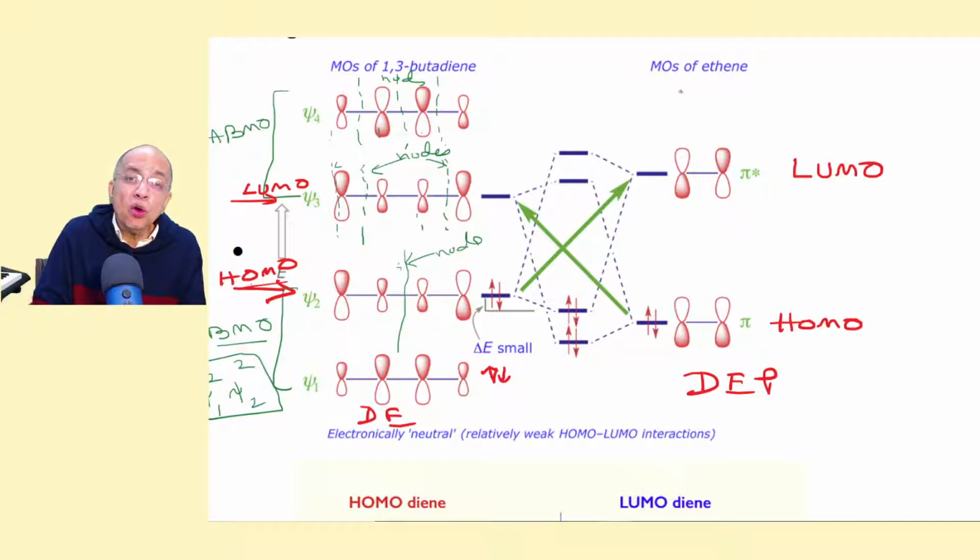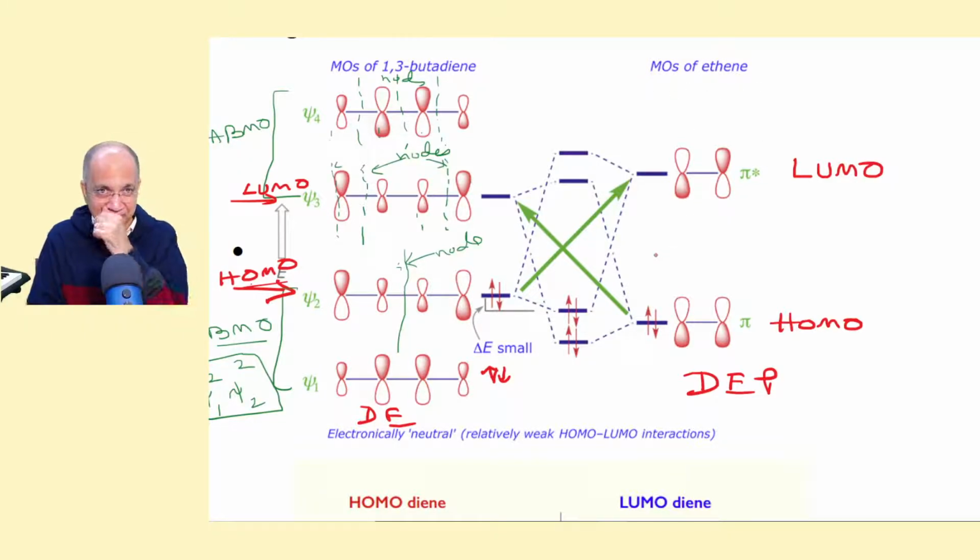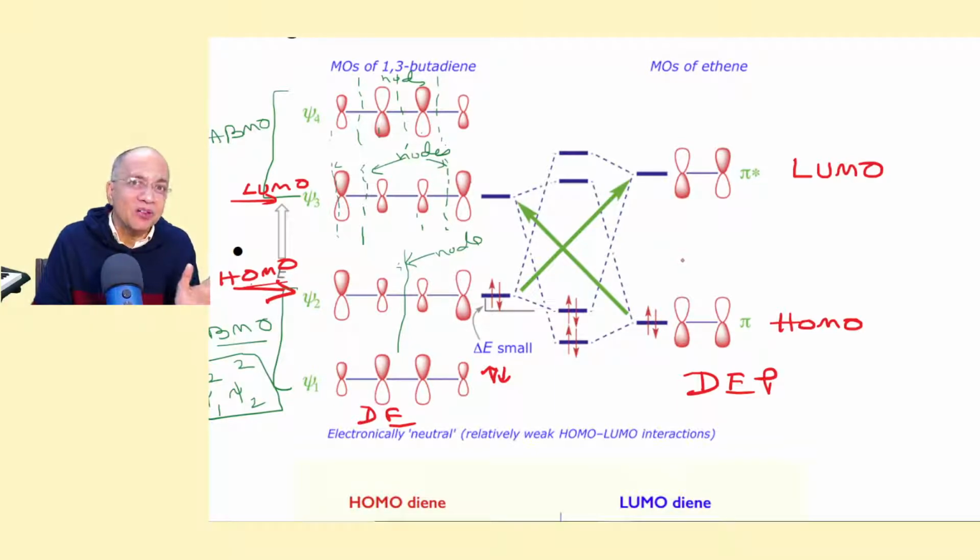There is no more orbital. But we are not interested in the photochemical process. We shall show that the thermal process is allowed, photochemical is disallowed. I'm just saying because I will also be saying why 2 plus 2 cycloaddition is photochemically allowed, not thermally.